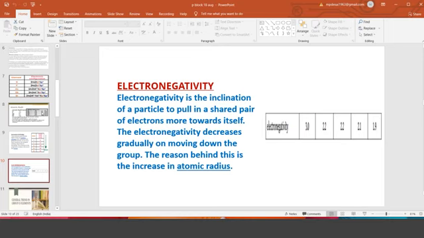Which means a bond has to form first. After forming the bond, the bond electrons are withdrawn by the atom which is more electronegative. So electronegativity will come into the picture when the bond is formed. Whereas electron affinity and electron gain enthalpy do not depend on whether a bond is made or not. Those two mean adding an electron to an atom to convert it into a negative ion or anion. That topic is different. For electronegativity, a bond has to form and the shared pair of electrons has to be withdrawn by the most electronegative atom.